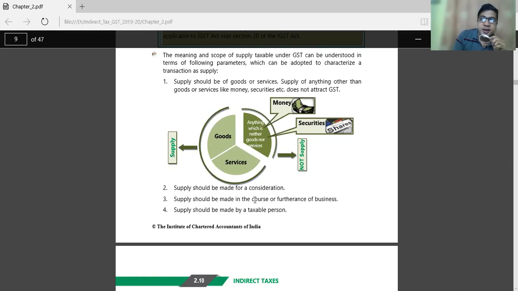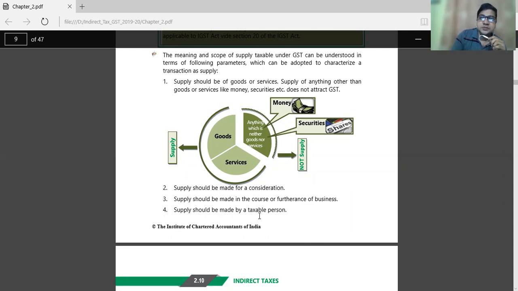And supply should be made in the course or furtherance of business. And supply should be made by a taxable person. Then we can say that it is a supply under GST.